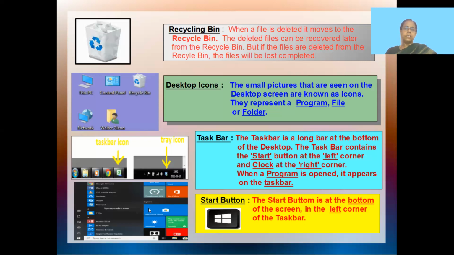And here, actually, basically I wanted you to know where the start button is on the taskbar. As I told you, it's on the left hand side. Here this is your startup screen. Here is your start button. When you click on this start button, you get all these pop-up applications, and you can choose from those applications. Let's see the next screen.